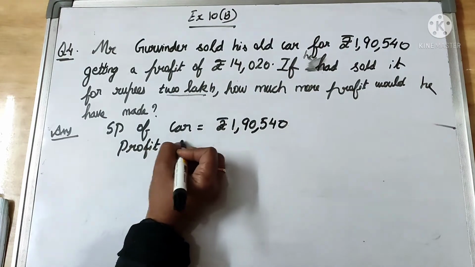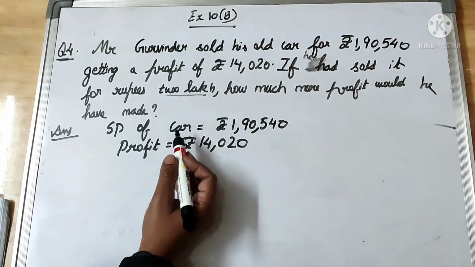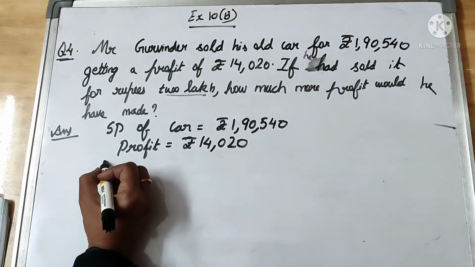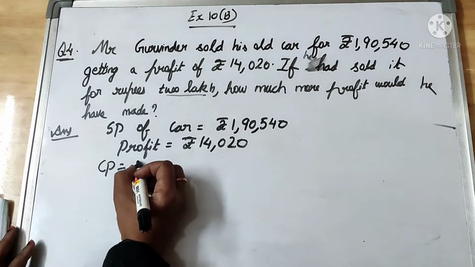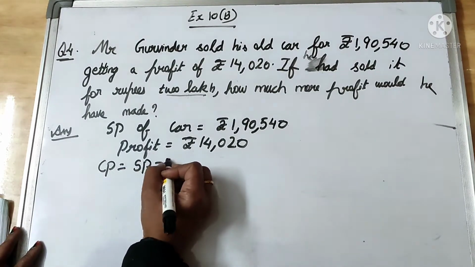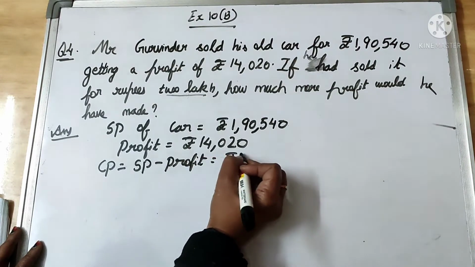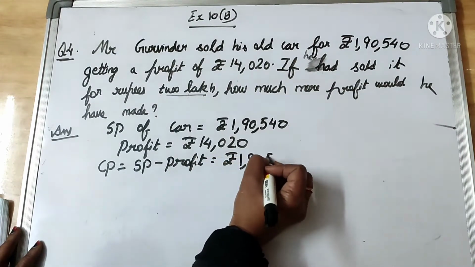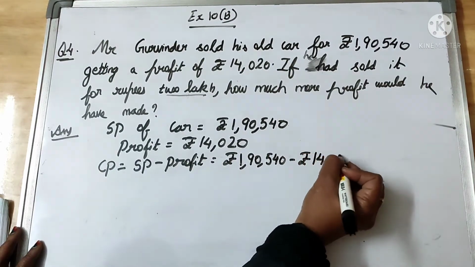Okay. Now profit is given. Profit is how much given? Rupees 14,020 is given. Now SP we know, profit we know. We can calculate the cost price. Cost price is equal to selling price minus profit, which is equal to rupees 1,90,540 minus rupees 14,020.